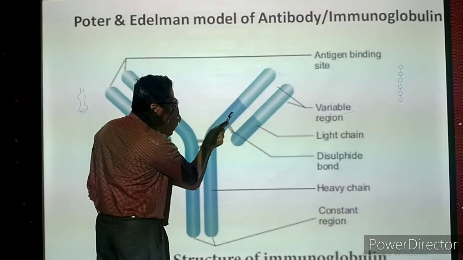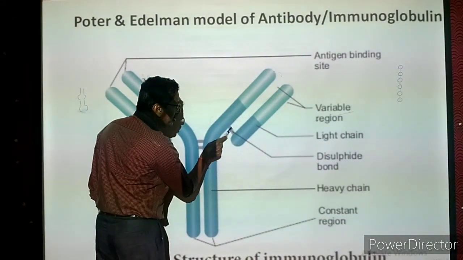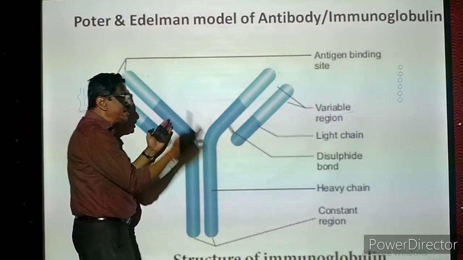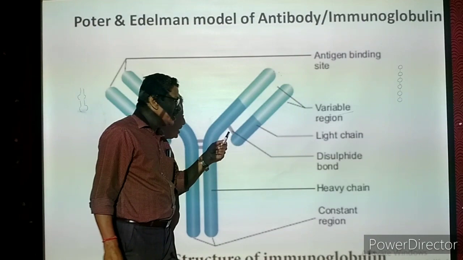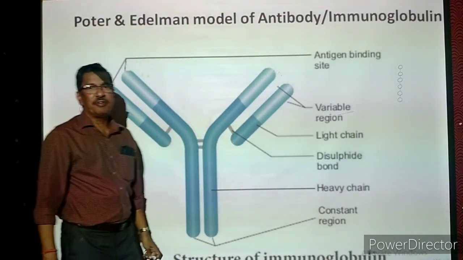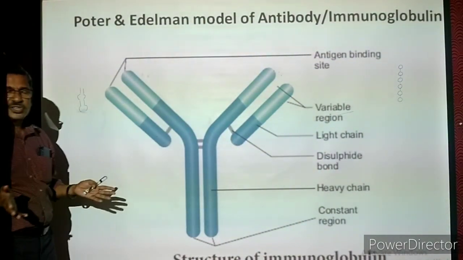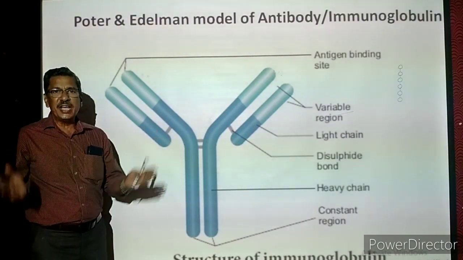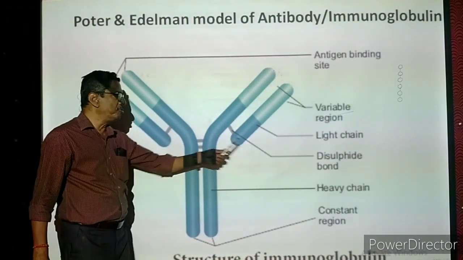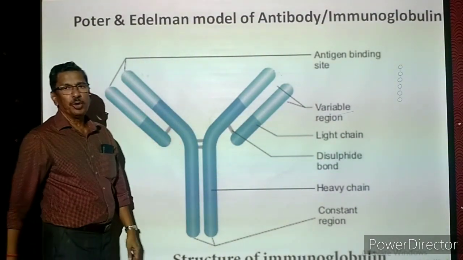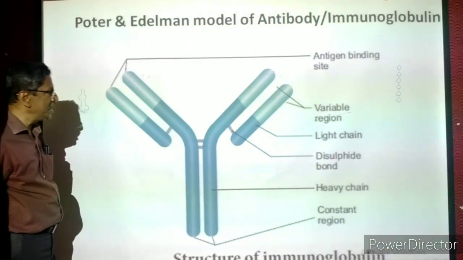Similarly, between the heavy chain and the light chain, bonds are present here also. They are binding them. They are not allowing them to move away. So each bond is again called a disulfide bond. Whether they are heavy chains or light chains, the chains are connected with each other, binding with each other with the help of disulfide bonds.